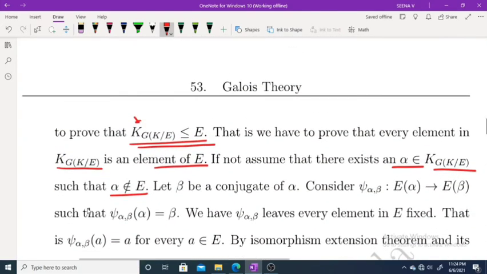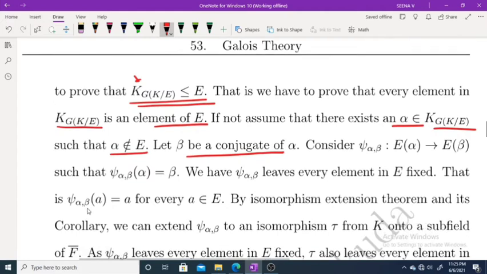So if alpha belongs to this, it means sigma of alpha equals alpha for every sigma belonging to G of K over E. So we are assuming this condition, and let beta be a conjugate of alpha.